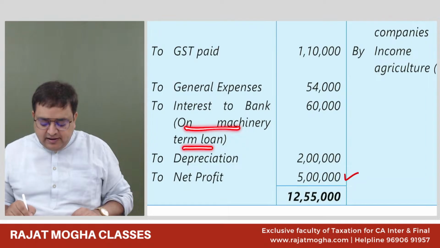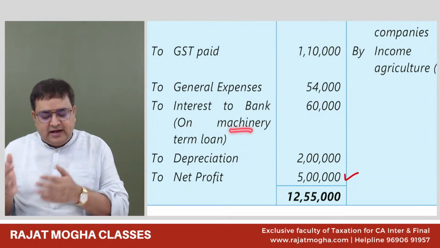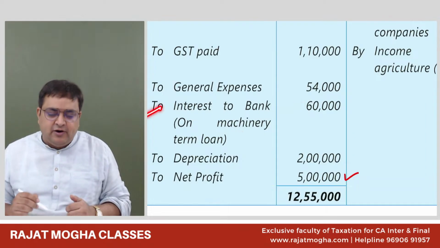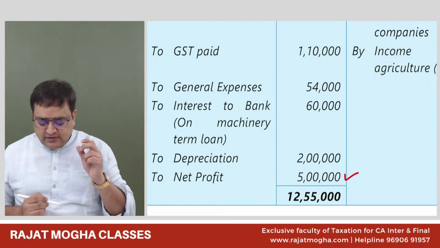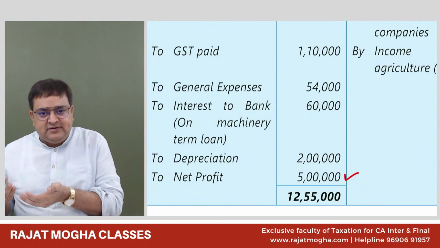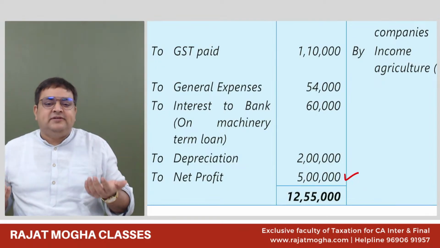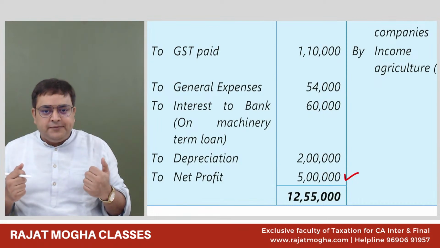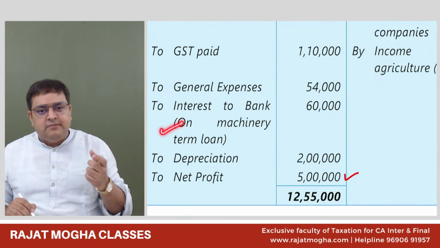On machinery term loan, we have actually purchased a machine and we have taken a loan. That is the interest. What do you think? Should it be allowed or not allowed? Allowed, sir, because machinery is also for the business. Why do you take a loan for the business? Because you need to purchase assets, you want some working capital. That is the reason you take a loan. So it should be allowed if you have taken it for machinery also.